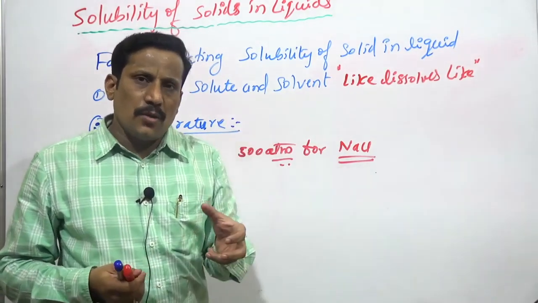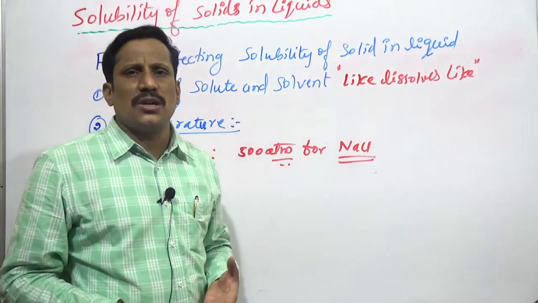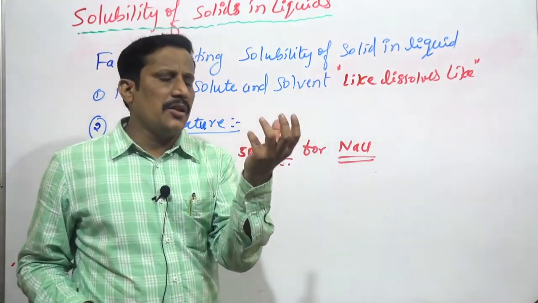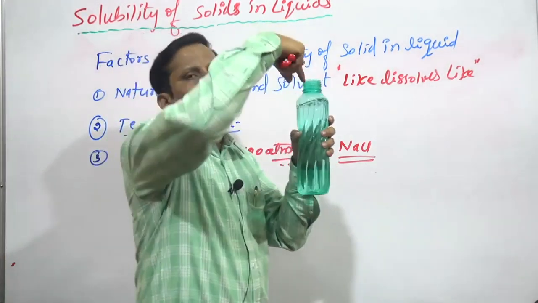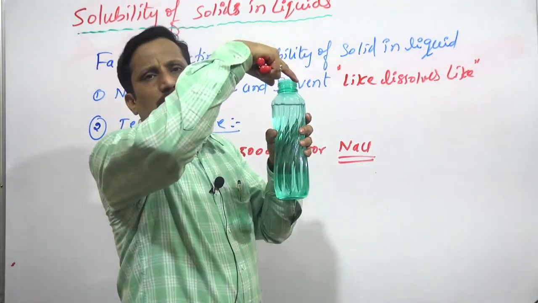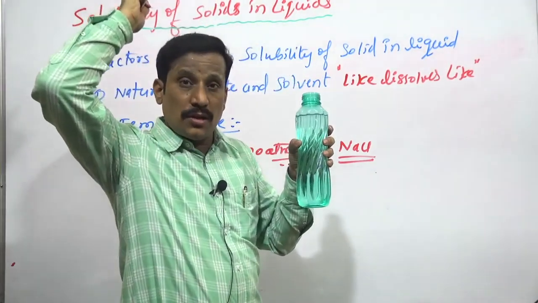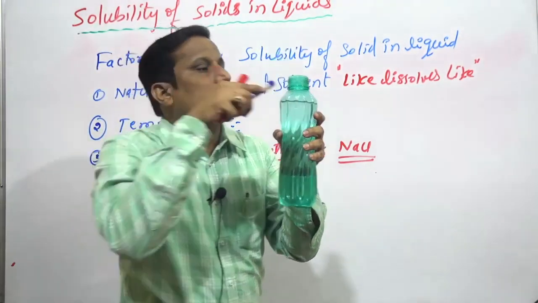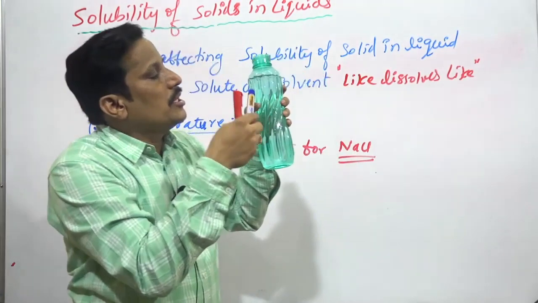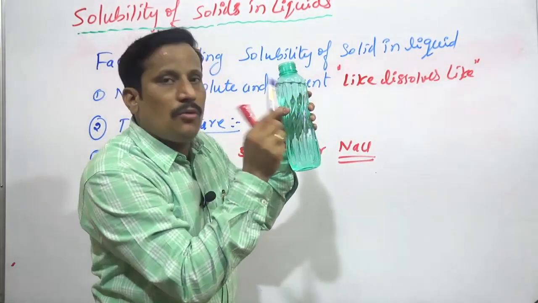Take a container with water, add sodium chloride in that, increase the pressure to 500 atmospheres. Now it is at 1 atmospheric pressure. Add sodium chloride, mix it, and we can make out how much sodium chloride is going to be soluble in water.